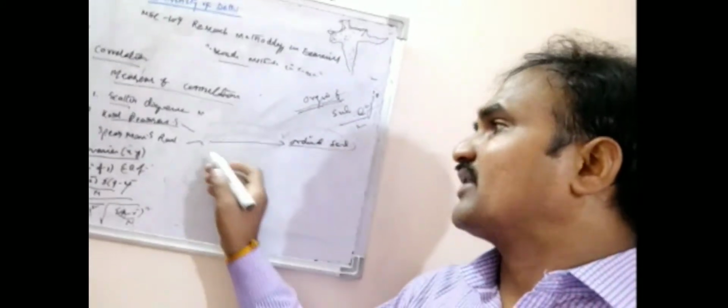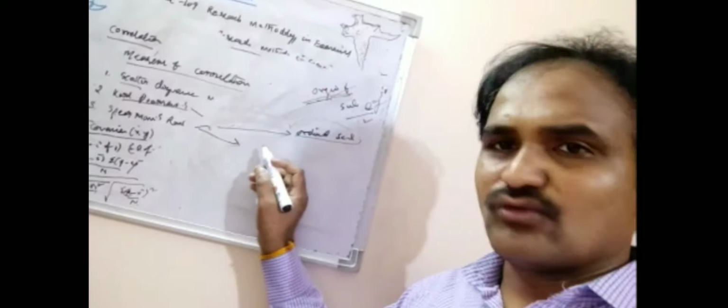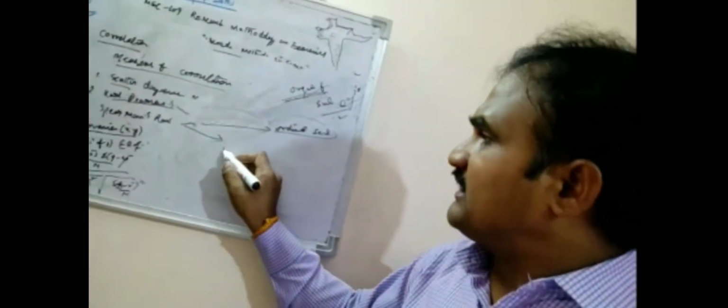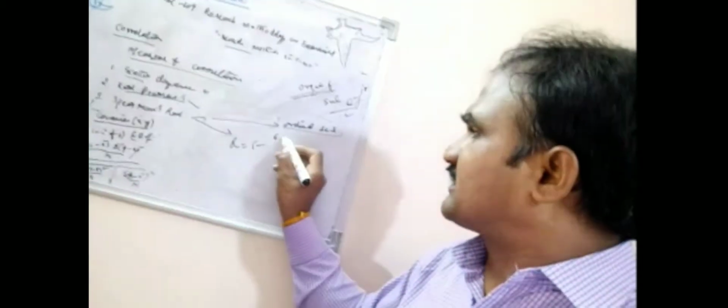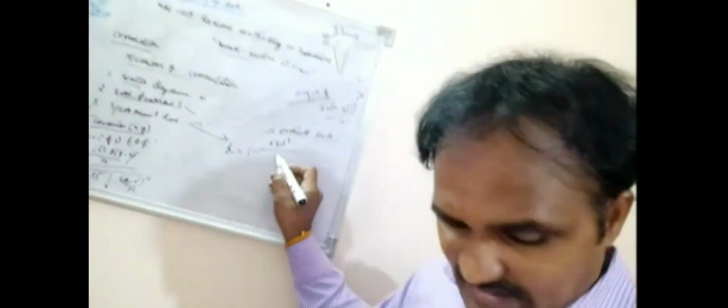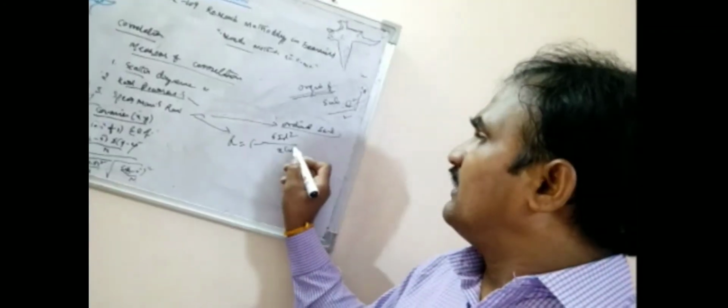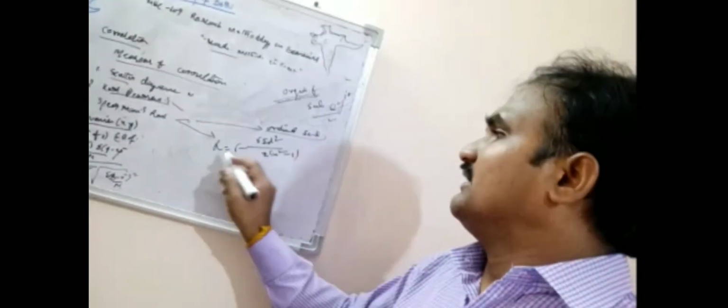What is the Spearman correlation coefficient formula? It is r equals 1 minus 6 sigma d square, divided by n times (n square minus 1). A very well known formula, the Spearman's rank correlation coefficient.